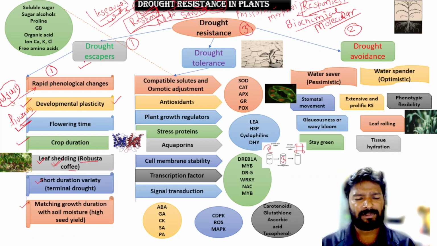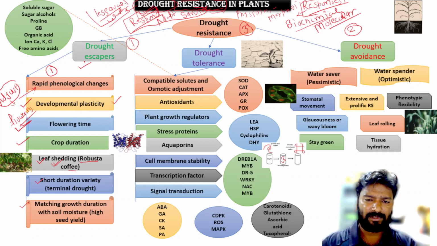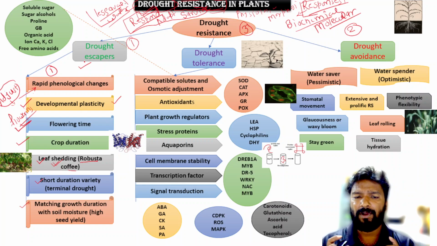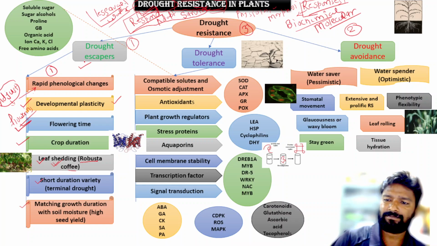So drought escapers have certain mechanisms. They have a complete life cycle, rapid phenological changes, developmental plasticity, less flowering time, and less crop duration, also shedding of the leaves and short duration varieties. So these are the typical characters of drought escapers.